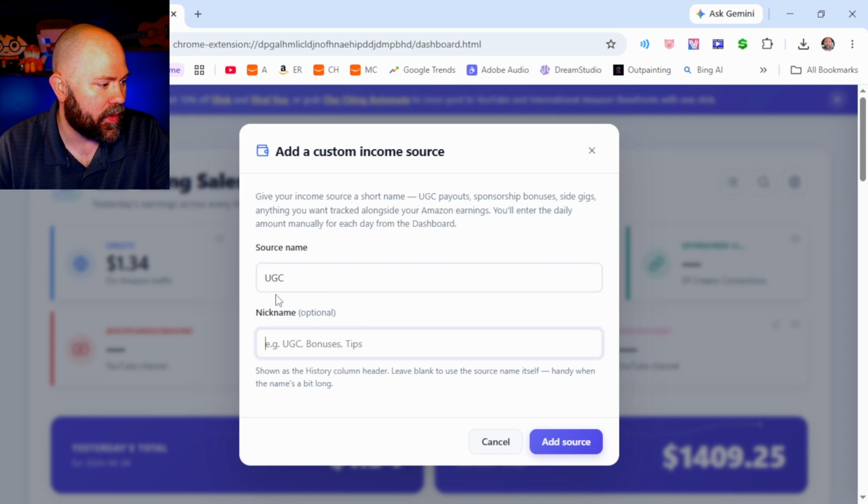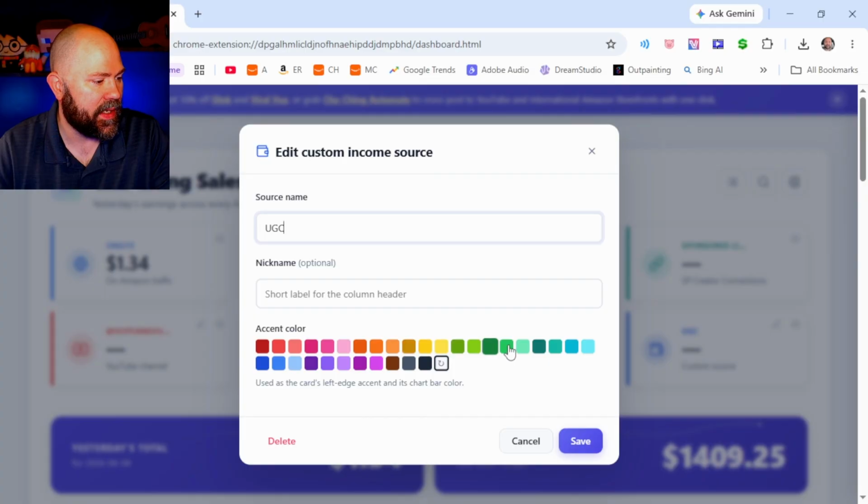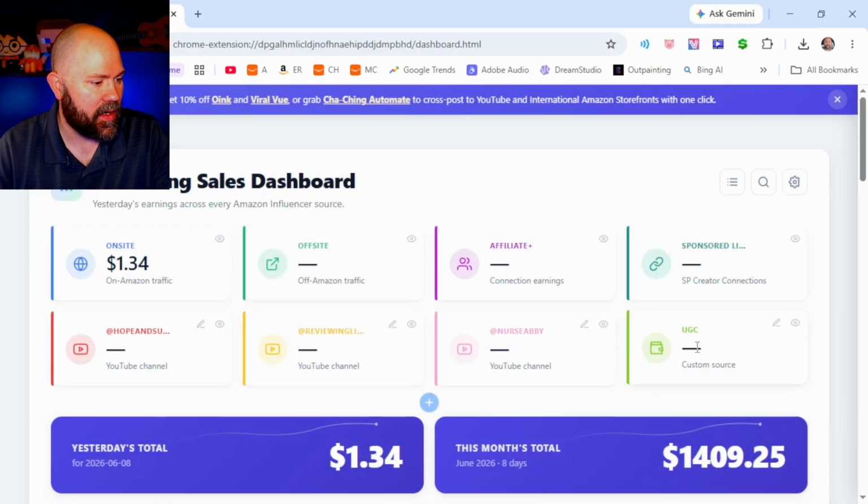And then you can nickname it if you want to, but if it's short enough, you can just leave the same thing, because that's just for displaying in the graph below. You don't want it to take up too much room. We're going to click add source. After you do that, you could, if you wanted to, click the edit icon and give it a unique color so that it's different from the other ones. And there you go. There's your source.